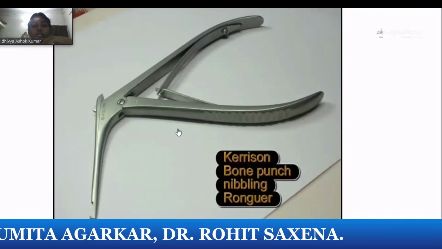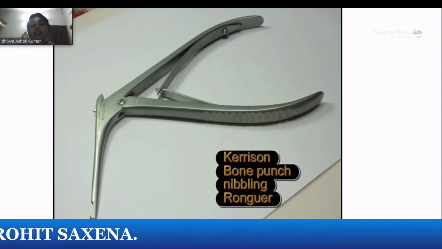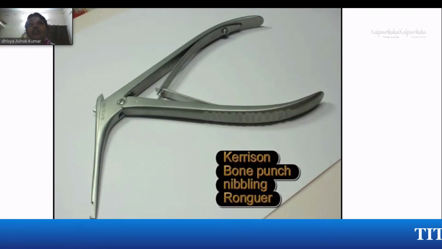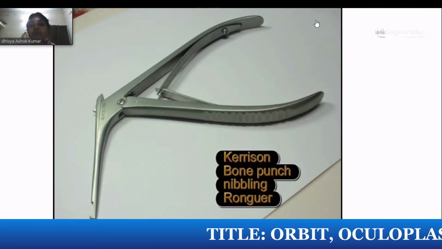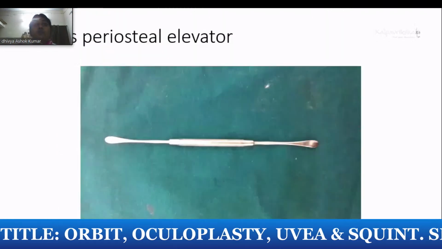This bone punch is a Kerrison bone punch if you use it in DCR. And again in DCR, if they go for the punch, they might ask you what the size is and what are the indications where you will not do DCR: contraindicated in rhinosporidiosis, a patient with atrophic rhinitis, malignancy. So these things you should know.